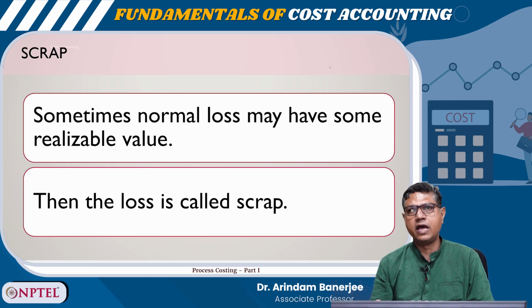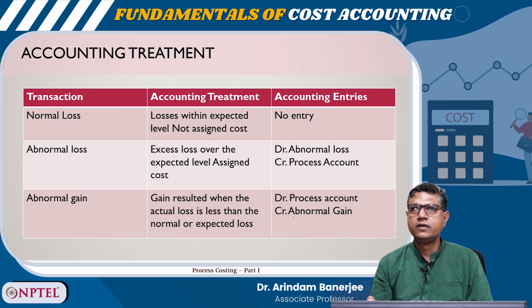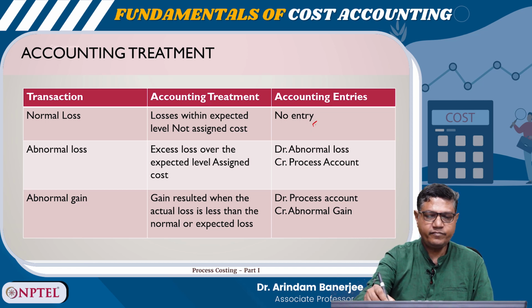Sometimes scrap also happens. Sometimes normal loss may have some realizable value. In that case, it is called scrap. So, the damaged goods may be sold as scrap. Revenue arising from the scrap should be treated as a reduction in cost rather than an increase in sales revenue. So, what is the accounting treatment? Normal loss accounting treatment: it is unavoidable and expected, so there is no entry.